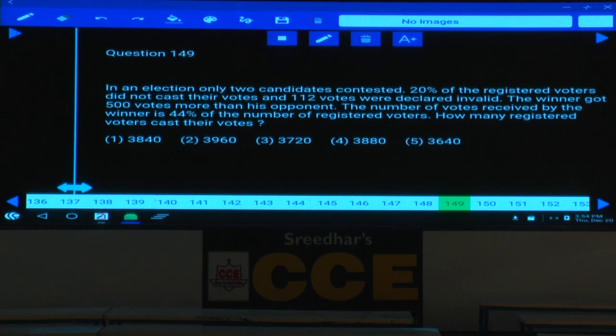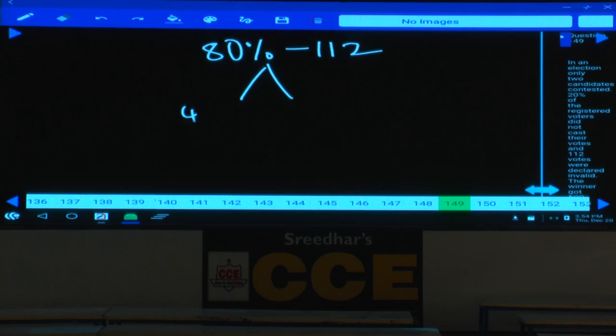The number of votes received by the winner is 44% of number of registered voters, meaning winner is getting 44%. See, sum of total votes received by both contestants together is 80% minus 112. Out of that, if one gets 44%, other will get 36% minus 112, then only sum of both the numbers will be equal to 80% minus 112.